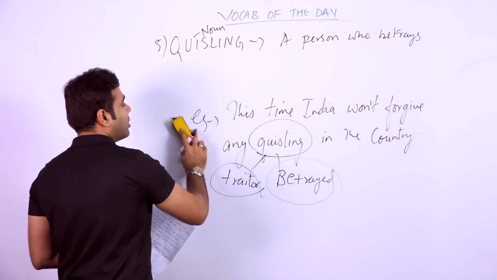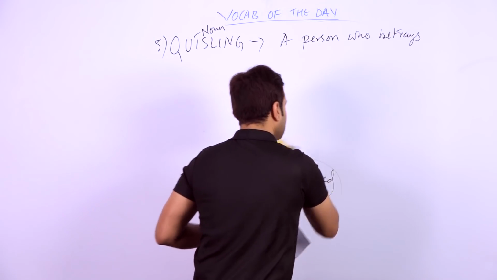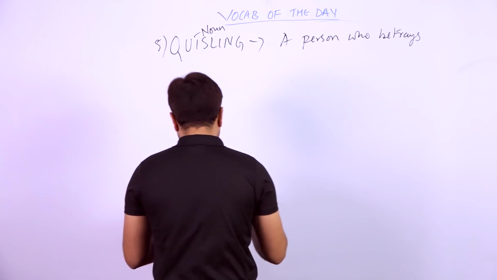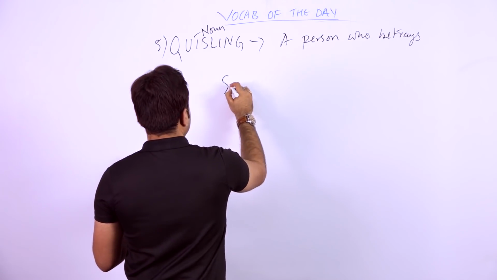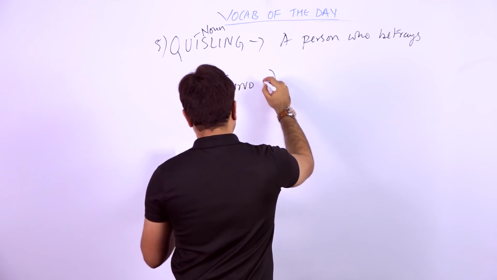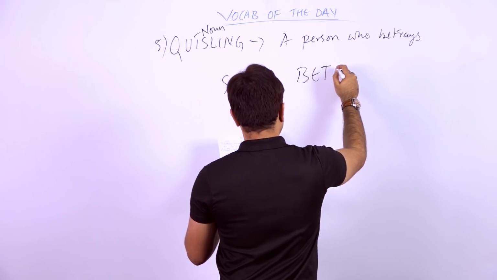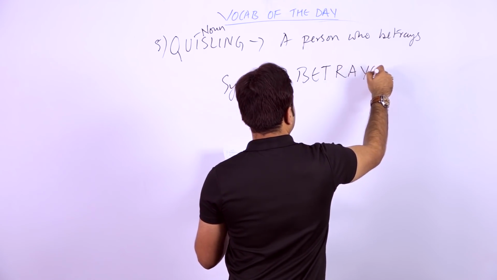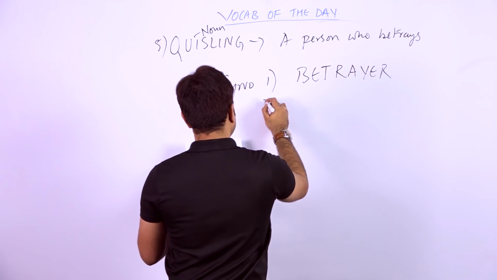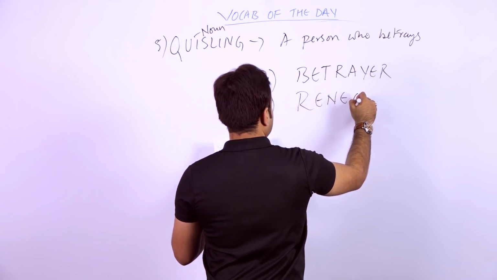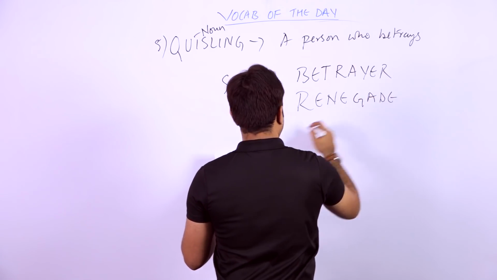Fine. So let's talk about the synonyms here. The synonyms which we can use are very simple. First one is betrayer. Second word is renegade, very good, renegade.